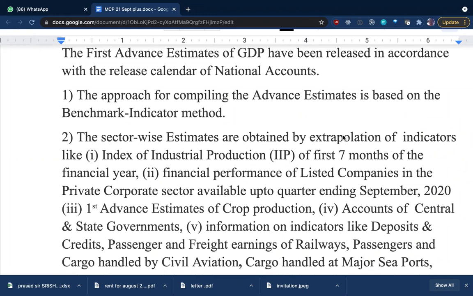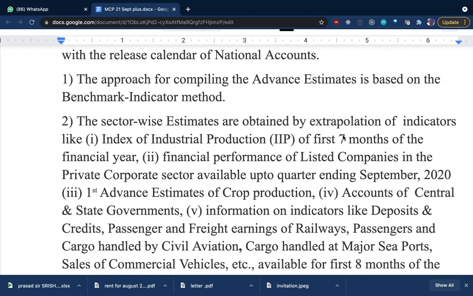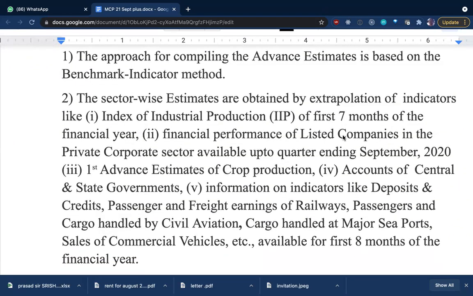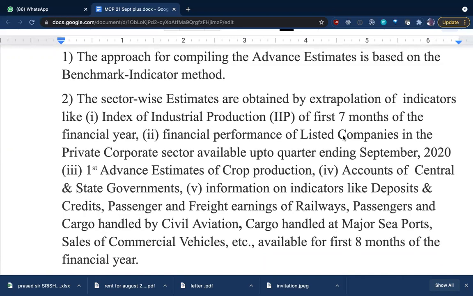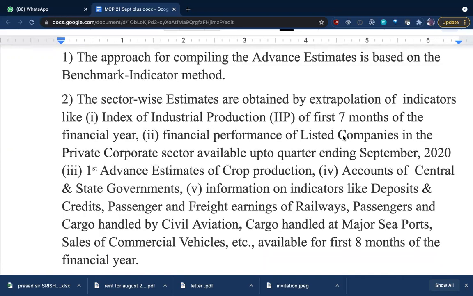The sector-wise estimates are obtained by the extrapolation of indicators. What are the indicators? Index of Industrial Production, IIP. How is the industrial production? During COVID, industrial production was greatly hit. All the huge constructions which were going on, like metro work or huge factories being set up, were seriously hit, correct? Then the financial performance of the listed companies. When you go to the share market, you have the listed companies, right? So how was the performance of those companies?